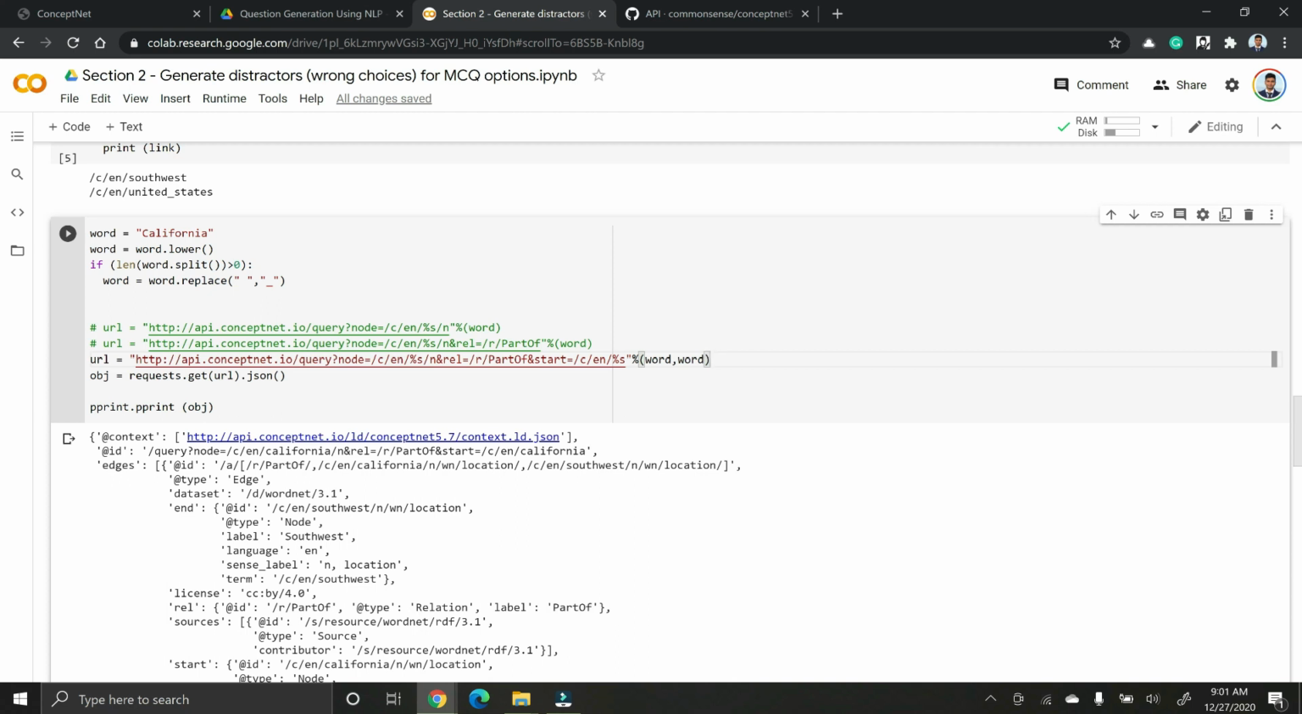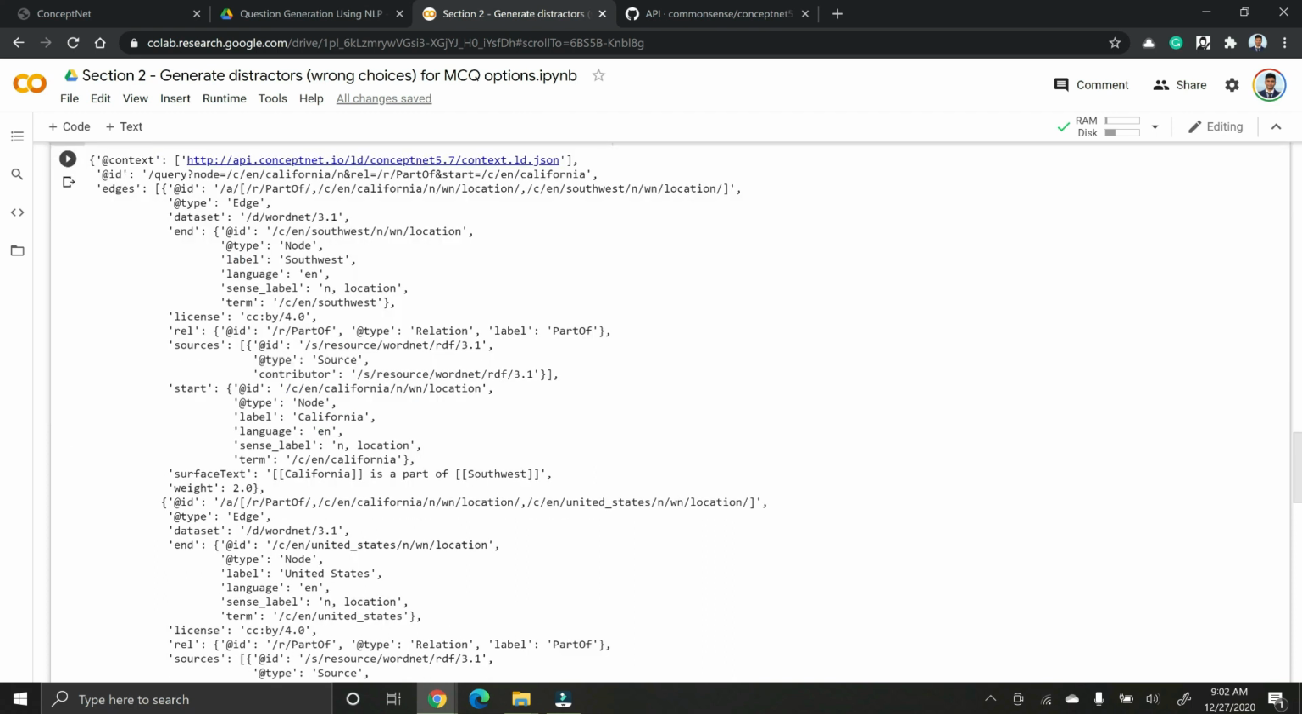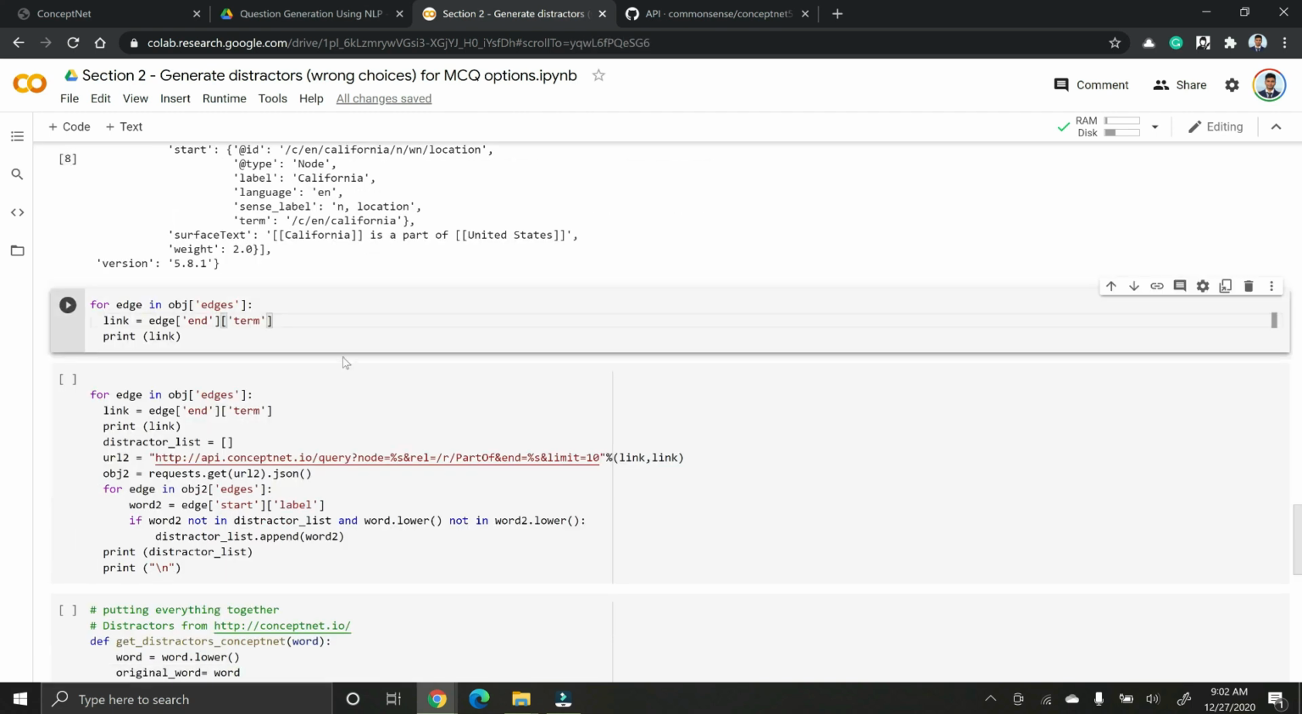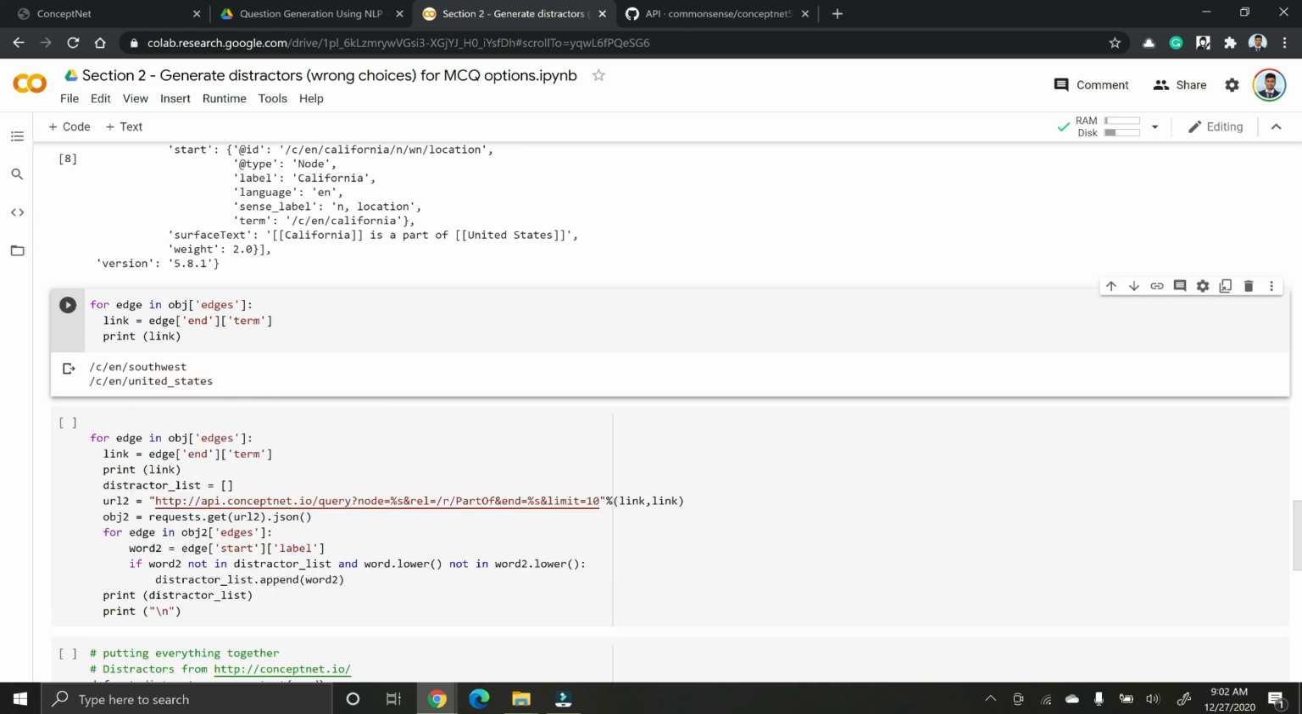So again, we add in our query that we should have a start node, that is, the edge should start with California, because we want California to be part of something. So finally, doing all those, we get our query according to how we want. Now you can print out the edges and see we got only Southwest and United States.